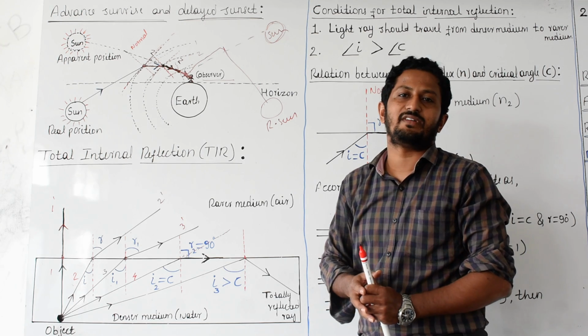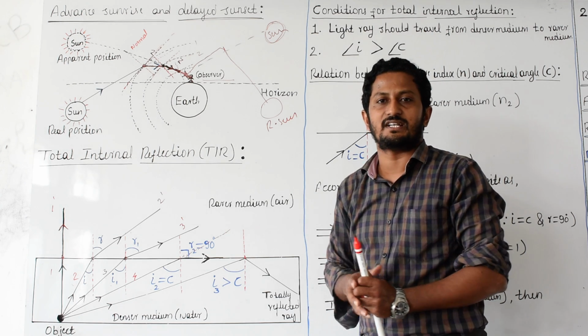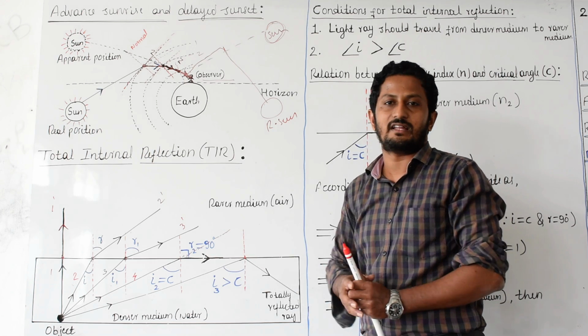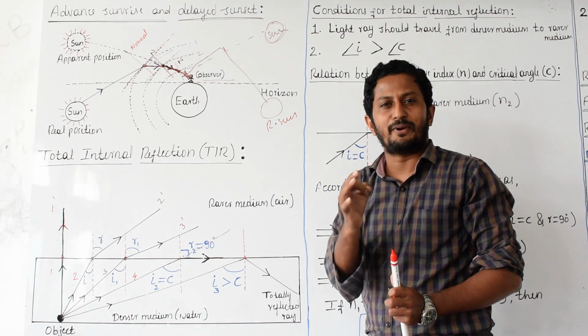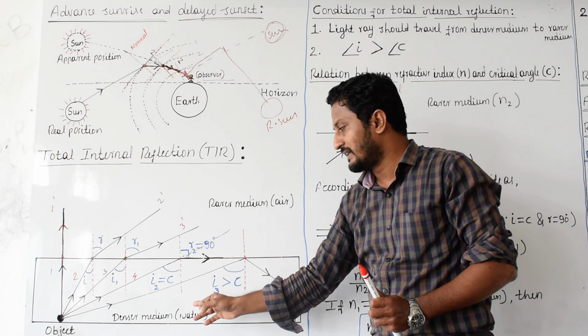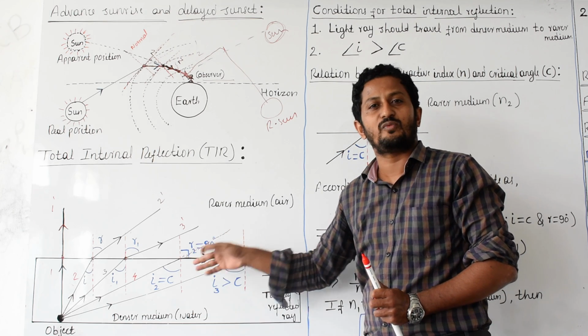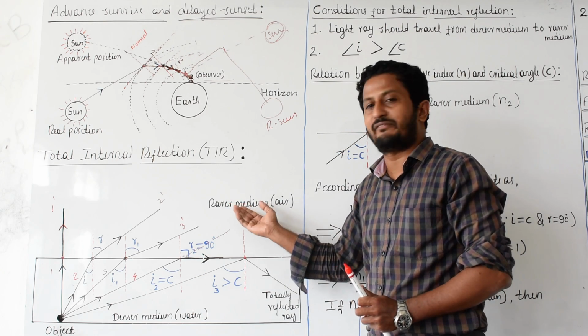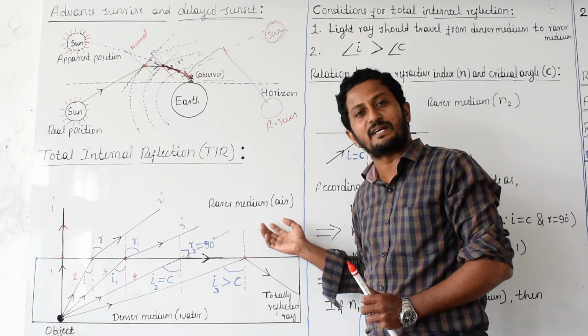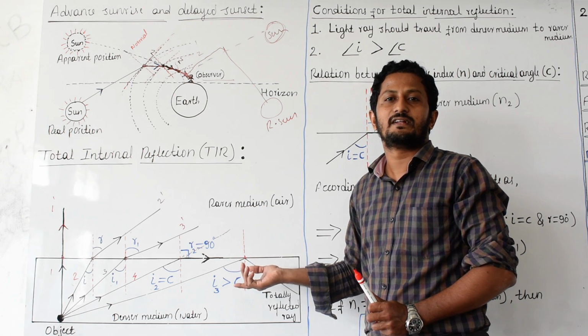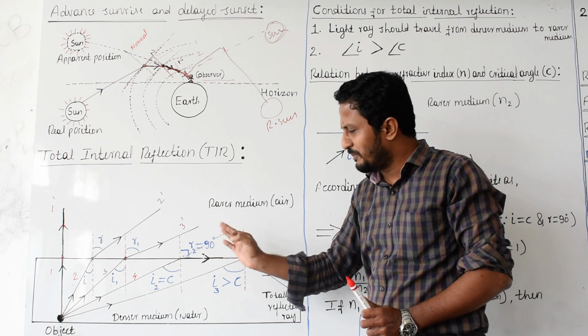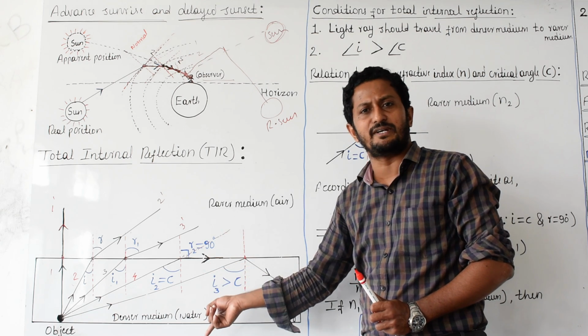This is one way of defining it, or else you can say: critical angle is the one particular angle in the denser medium for which the angle of refraction in the rarer medium becomes 90 degrees. Getting what I mean to say? It is one particular angle in that denser medium.